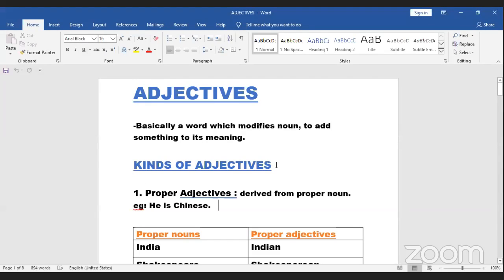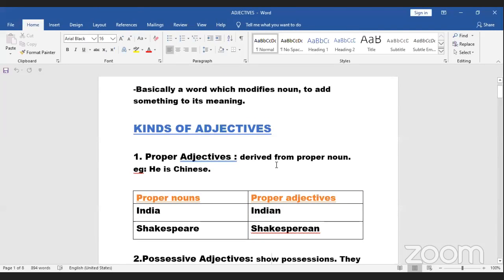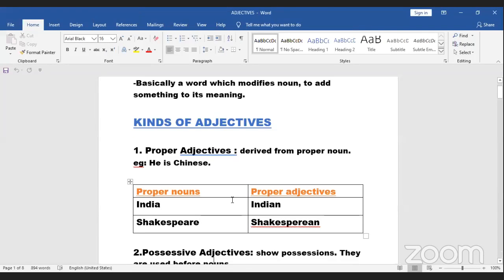Kinds of adjectives. See, why I'm teaching you guys these kinds of adjectives is that when you see a question, at least you will be able to understand which type of adjective it is, so that you will again remember the rules associated with it. Or else no need to study kinds of adjectives. I'm just telling you guys these, just keep in mind. So the first kind of adjective is the proper adjective.